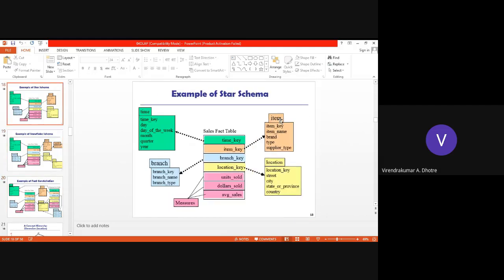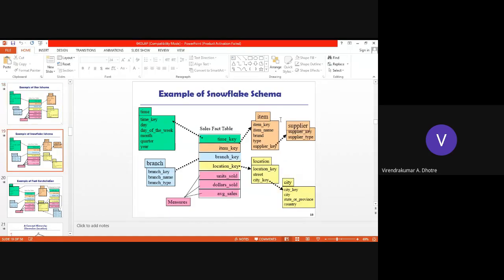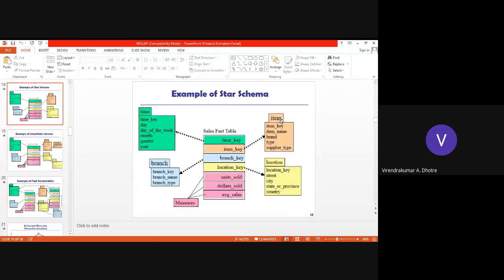If you want to draw these diagrams, you can draw, or else take screenshots. We'll allocate time for the same. So first go for the star. Once you finish, tell me. I'll go to the next slide, that is snowflake, and then this one. We'll just take a pause for drawing or taking screenshots of these diagrams.